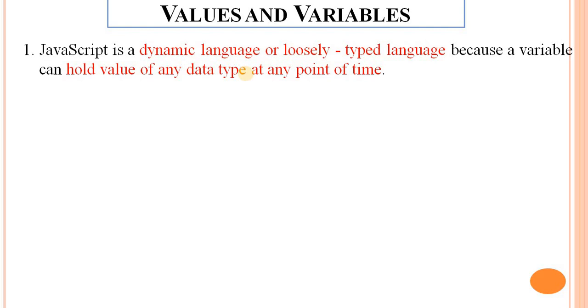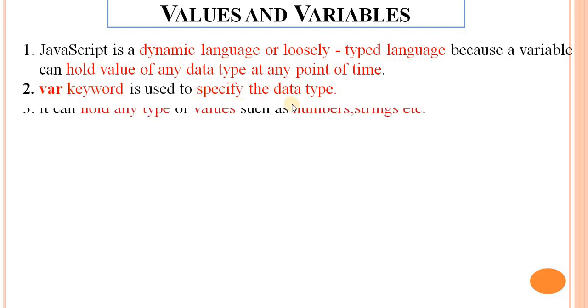This is the difference between dynamic and static programming languages. Dynamic languages are also called loosely typed languages, so a variable can hold a value of any data type at any point of time. Next, a var keyword is used to specify the data type. Here in JavaScript, the var keyword is used because it is a dynamic language. It can hold any type of values such as number, string, etc.